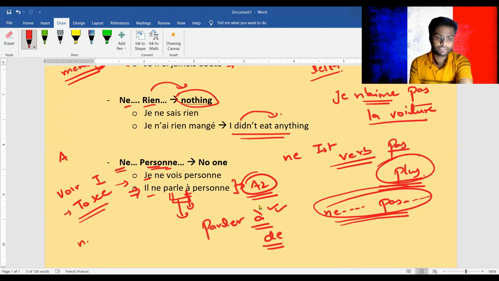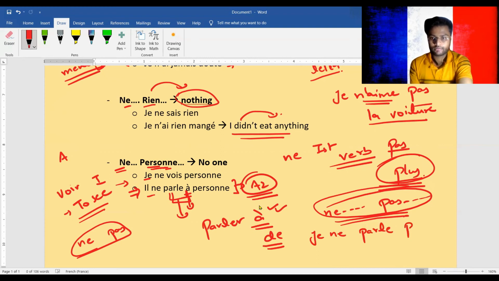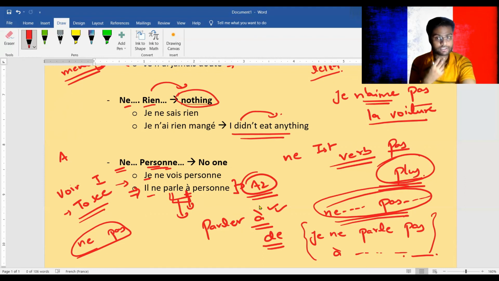But if you are using ne, pas, then there is no need to use a preposition. For example, je ne parle pas à blah blah blah. It should never be je ne parle à pas. It should never be like this. See, in reality, you're never going to use these kinds of sentences. Once you are fluent with the language, there is no need to think about the grammar. But in the beginning, I want you to focus on grammar a lot, because these things are important. These are minor things people neglect in the beginning, and then they suffer.